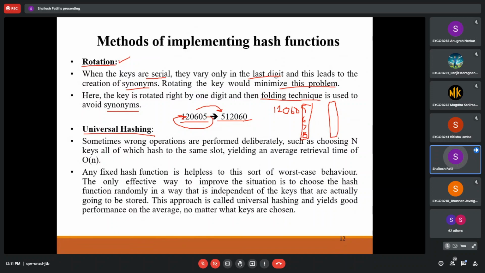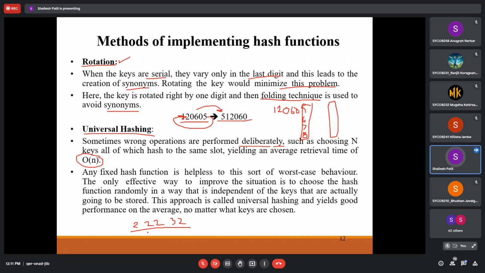Sometimes wrong operations are performed deliberately. Suppose we choose n keys which have to be placed into the same slots in memory. As I already told you, suppose my keys are like 2, 22, 32, 122, something like this. Now the complexity becomes high because all are going to be placed into the second location only. So we are deliberately selecting some keys that will hamper the performance of this hashing.